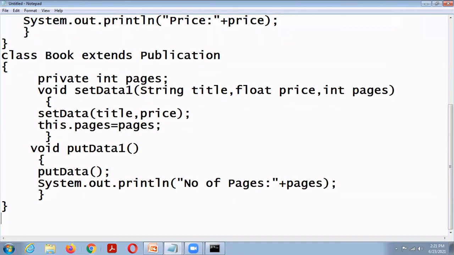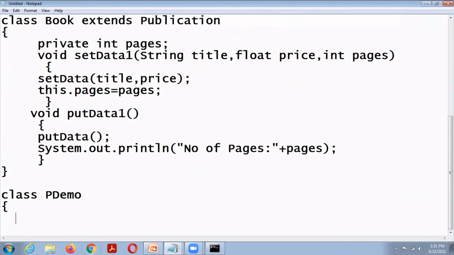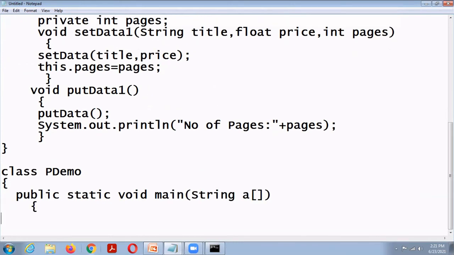Okay. So now I'm going to create the main class. So class PDemo. Public static void main, string array. Okay. So create an object from the Book class. So Book b equal to new Book.